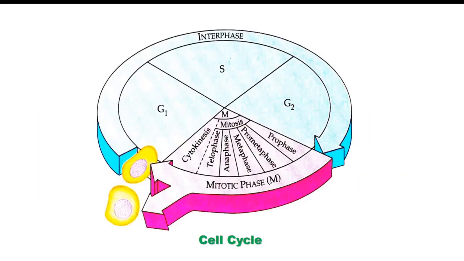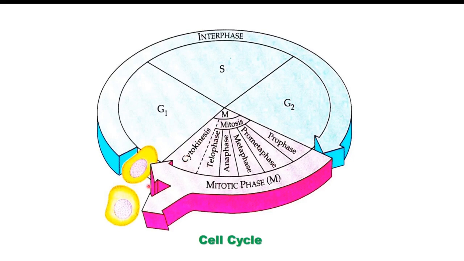Now after G2 phase, the cell is ready for division. Before that, let's see the diagram here. Interphase is divided into, I will show with the pen here, this is the G1 phase, then S phase, then G2 phase, and this is the cell division. This is karyokinesis, when there is division of the nucleus, and this is cytokinesis, division of the cytoplasm. After that, two cells are formed.